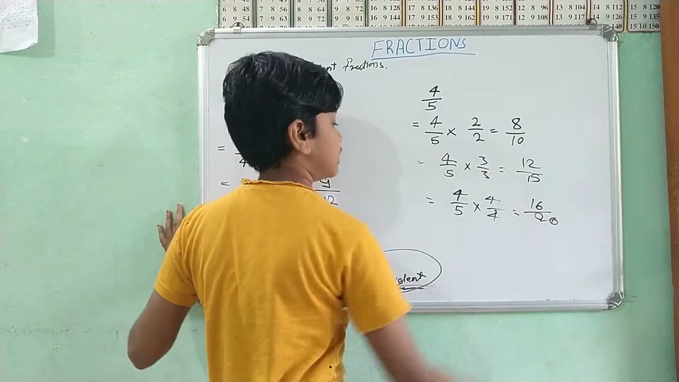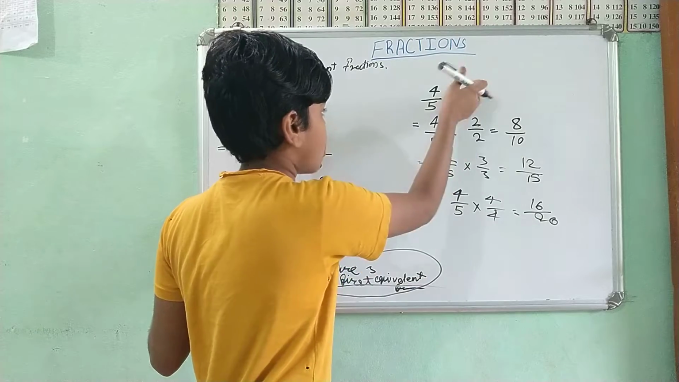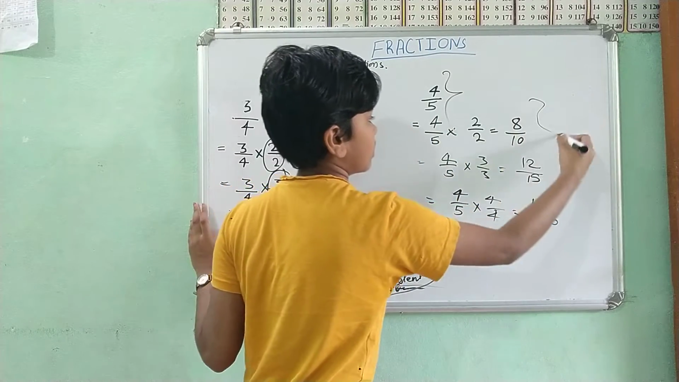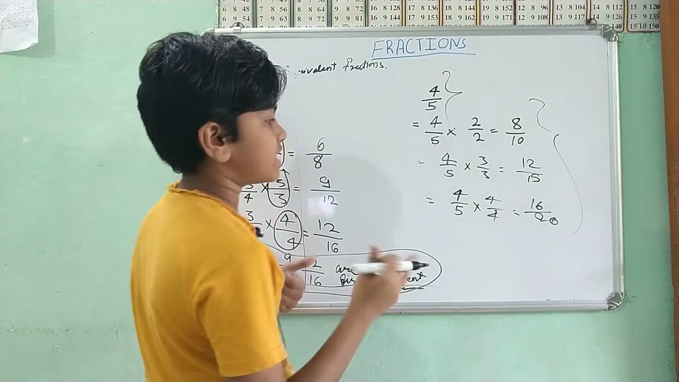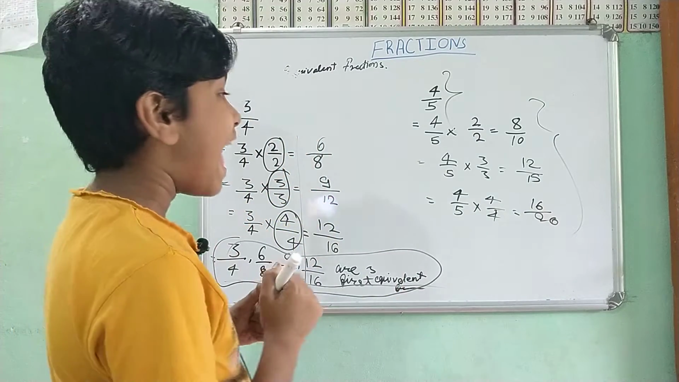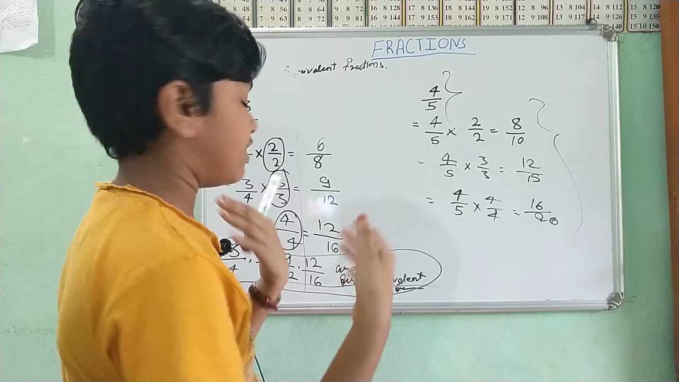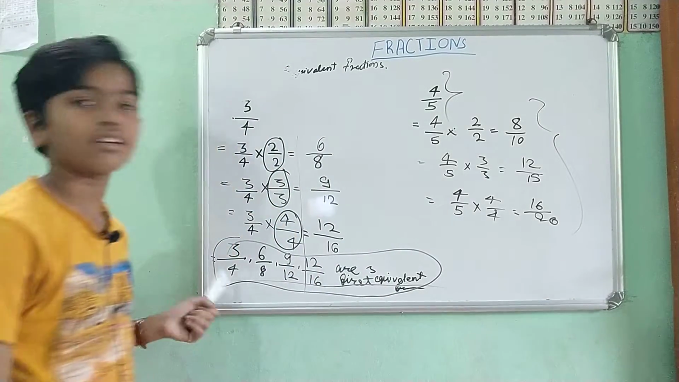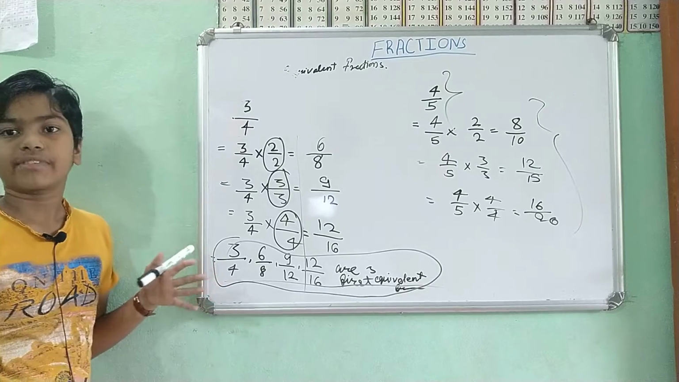16 by 20. At last you can write 4 by 5, 8 by 10, 12 by 15, 16 by 20 as our equivalent fractions, our first equivalent fractions. You can follow that.